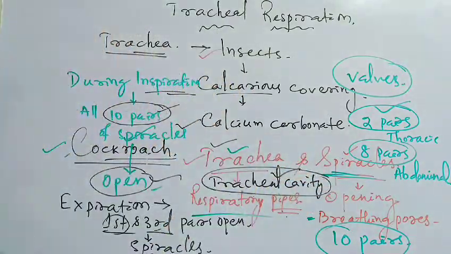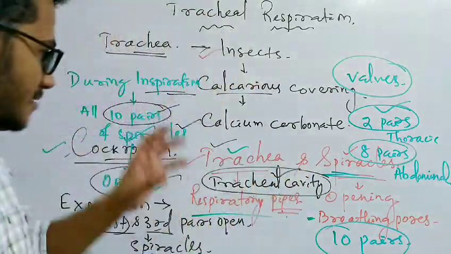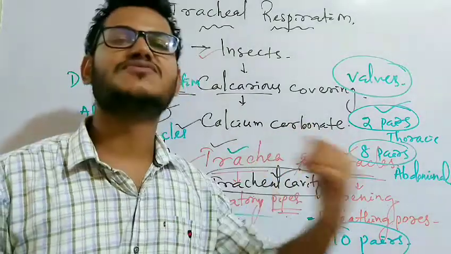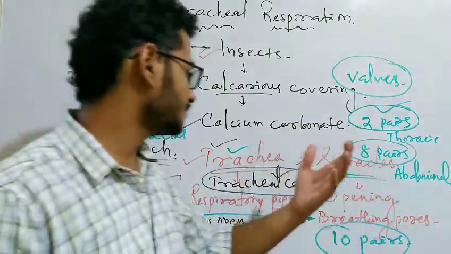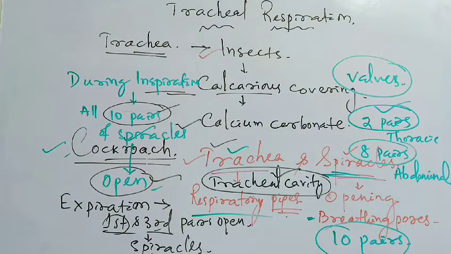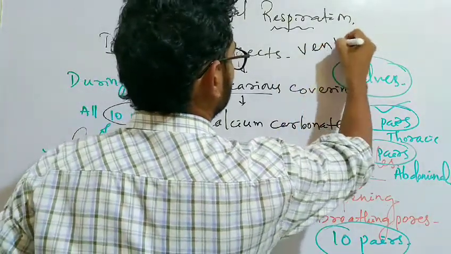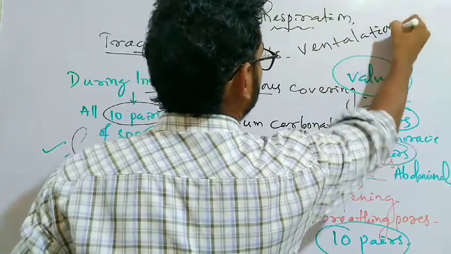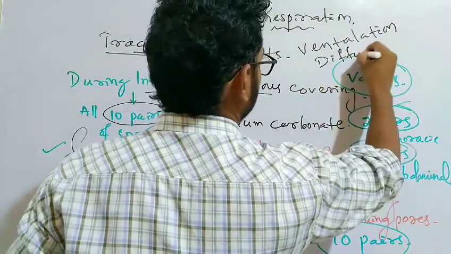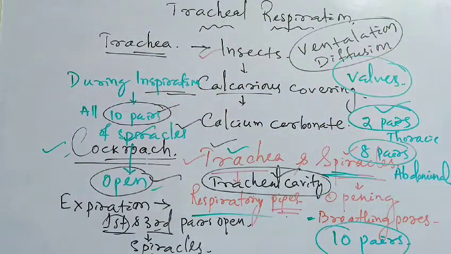Diffusion occurs inside the body, where the cell takes the fresh air and gives out the used air. So the process takes place in two phases, ventilation and diffusion.